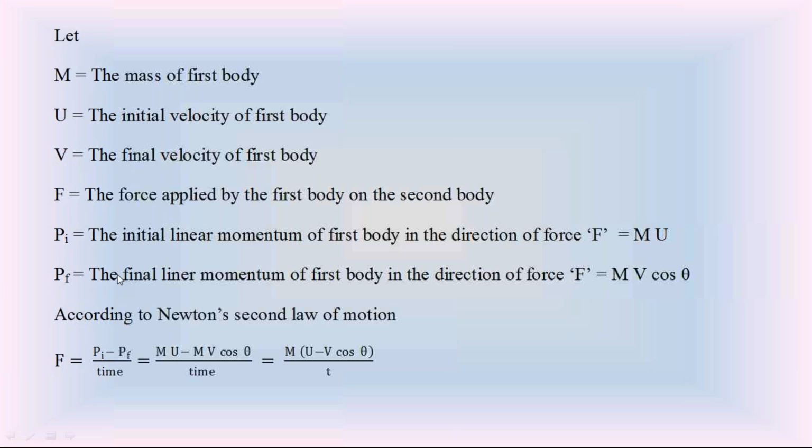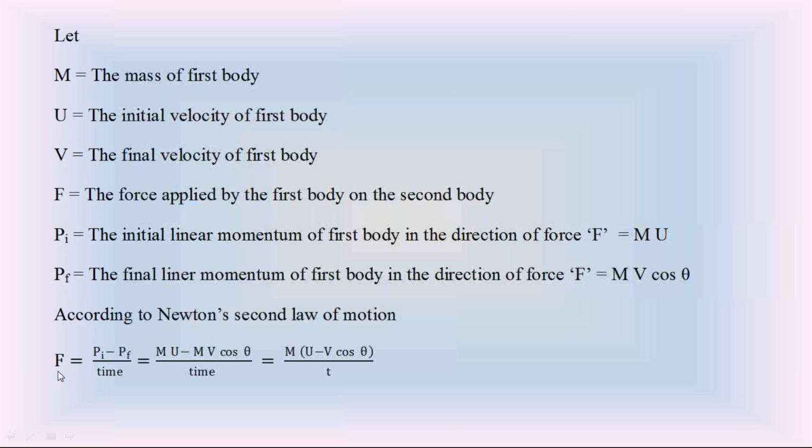So Pf, the final linear momentum of the first body in the direction of force F, is equal to m into v cos theta. So the change of linear momentum is m into u minus m into v cos theta. The rate of change of linear momentum is (mu minus mv cos theta) by time.